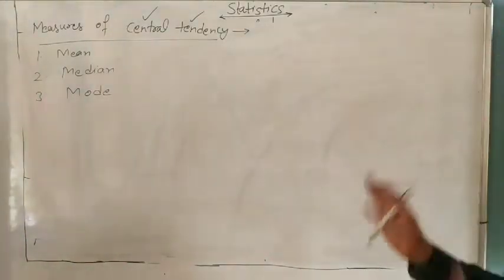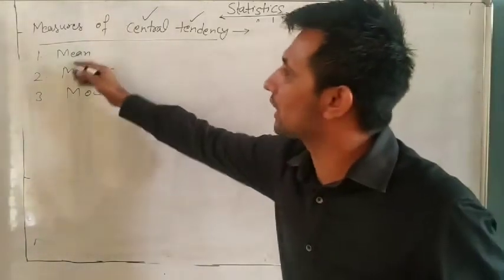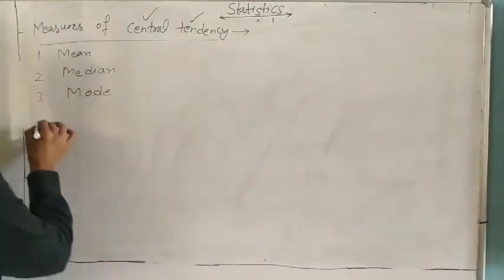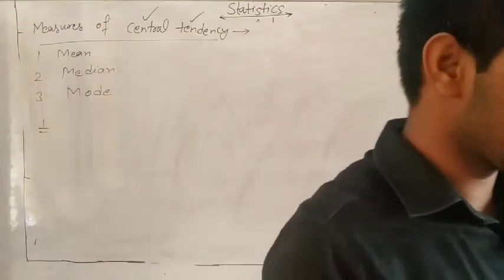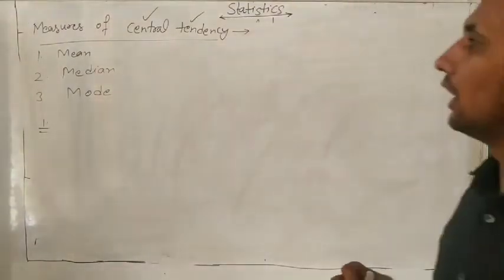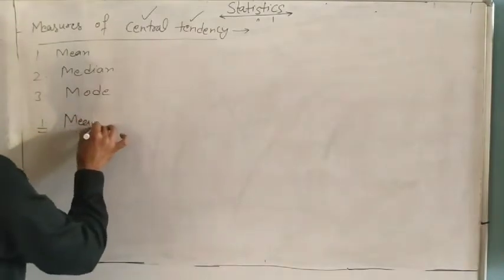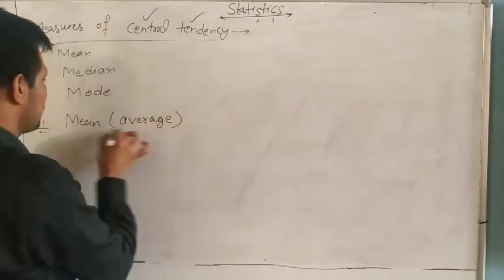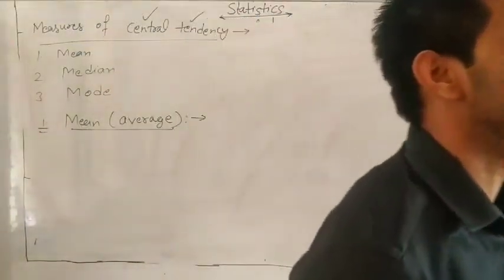They are very easy. Understand? If you remember all these formulas, you can find them easily. So first is mean. Because this year it is not in our syllabus, that's why I am explaining a bit fast. Okay? So first, what is mean? Mean you can also call average. Find average. Average and mean are all the same things.